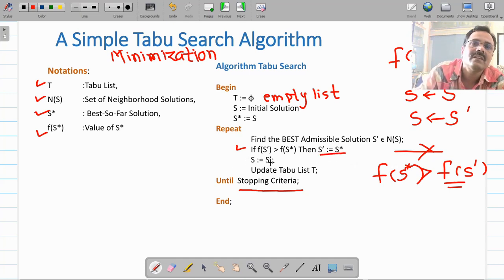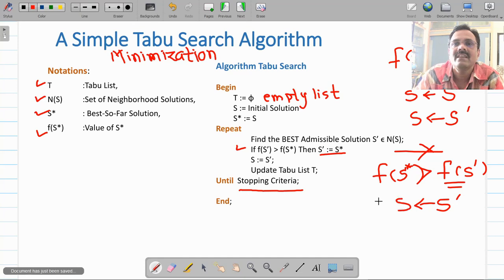The algorithm will come out here. So S dash you are going to assign to S. Now S dash was better, it was a smaller value, so you assign this S dash again to S. So always this S will contain the better value, that is the minimum value, and every time you are going to check whether this solution is acceptable or not.